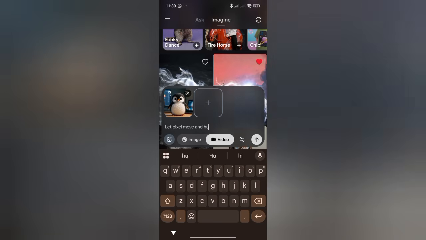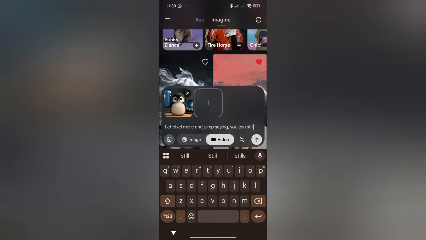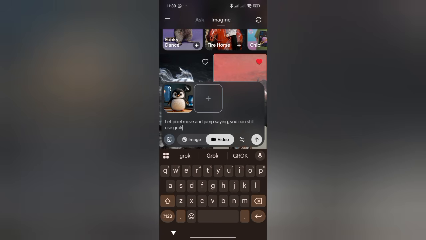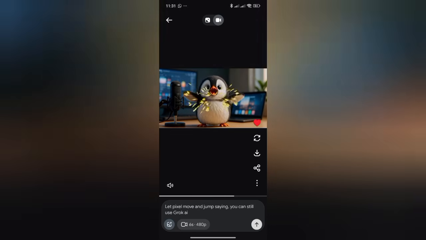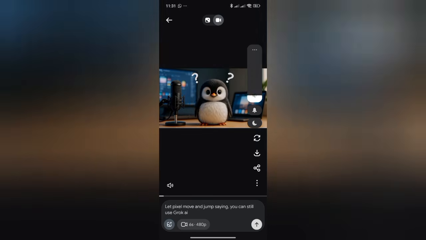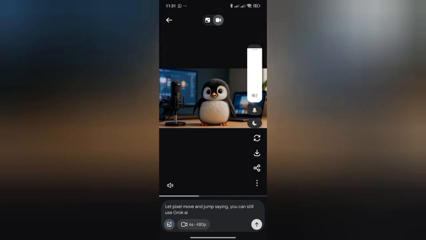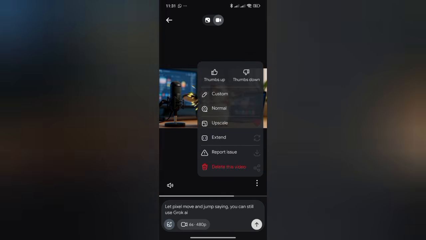Then you can also use the alternative method, where you have to use other AI apps. You see, it's animated. But remember, it's not going to give you the accuracy compared to this, where you see everything is working. You can upscale, you can do anything. Everything is working perfectly well. So this is me telling you that Grok AI can still be used, especially if you have an X account and you can subscribe to X and start using it.